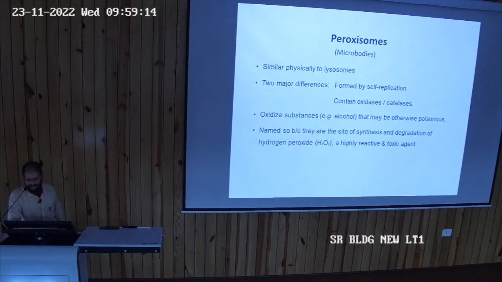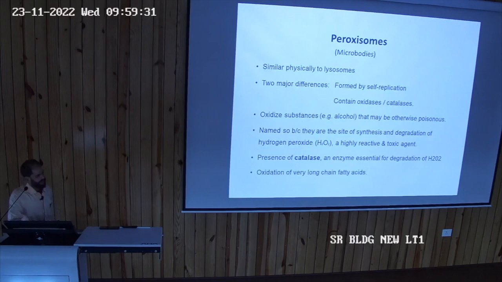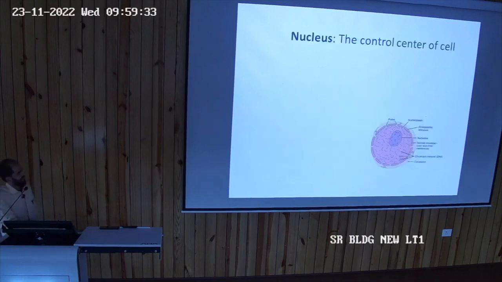because they are the site of synthesis and degradation of, क्यों कहते हैं इस peroxisome? Because हाइड्रोजन पेरोक्साइड को सिंथेसाइज भी कर रहा है और डिग्रेड भी कर रहा है. It is highly reactive. So it is presence of catalyst which are important for degradation of H2O2, hydrogen peroxide. It also does the oxidation of very long chain fatty acids.